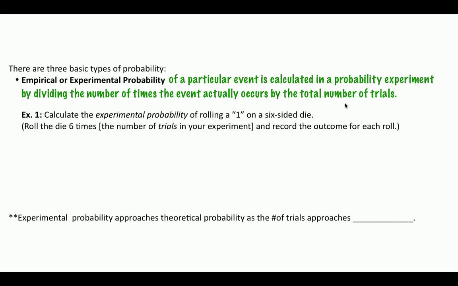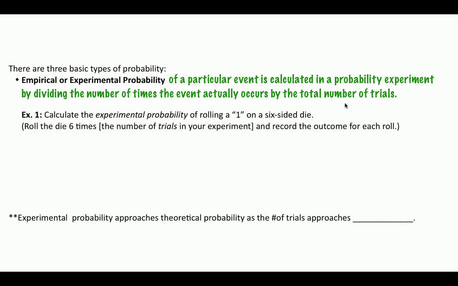So here's a very, very simple example, and to complete this example you'll need to find a dice. So hopefully you have a dice somewhere that, as you're watching this, you can go and grab. If you don't, no problem. You can just imagine right along with us. Yeah, you can even run a simulation. If you tear a sheet of paper into 6 small pieces and write the numbers 1 to 6, and toss it into a bowl, then whatever you pull out, that would simulate rolling a 6-sided die.